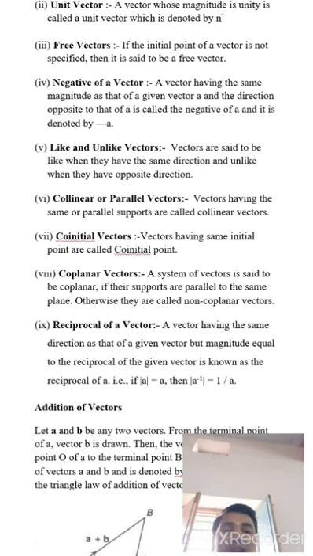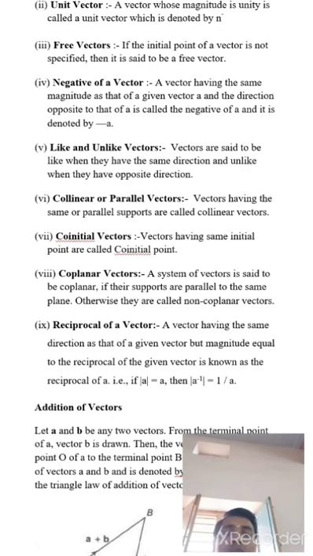Okay, now fourth part, negative of a vector. A vector having the same magnitude but its direction changed is called a negative of a vector. For example, a vector with direction left to right, but its opposite direction right to left, so it is called a negative vector. It's denoted minus A.